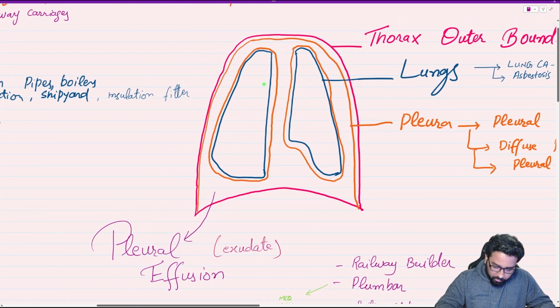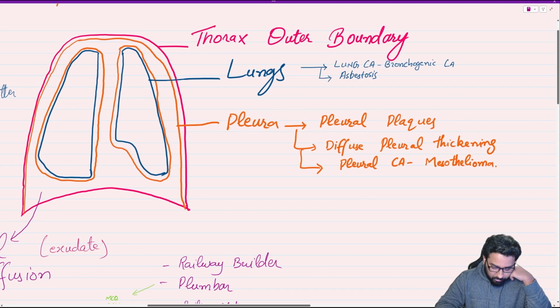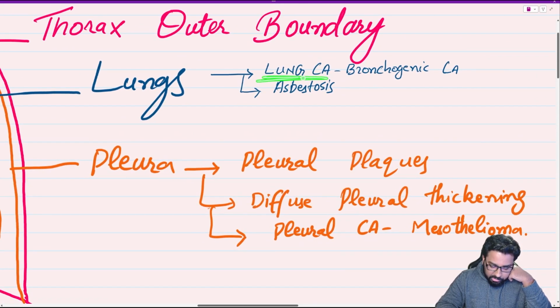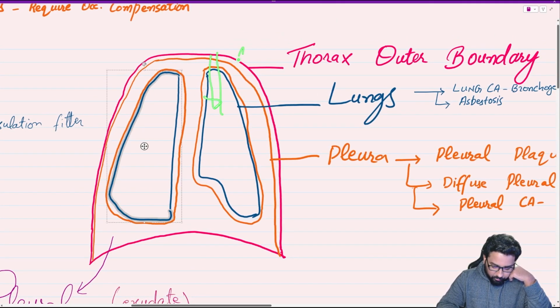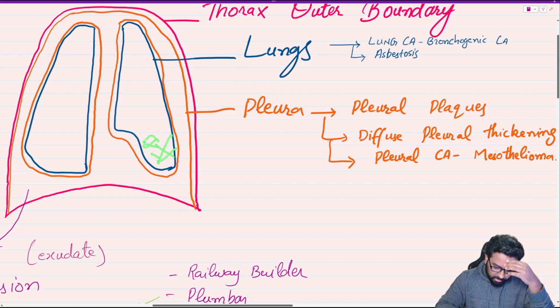So this is the crude diagram: lungs, chest cavity, parietal pleura, visceral pleura, and pleural space. So we will see how asbestos will affect each one of these. So let's talk about lungs. Asbestos can cause lung carcinoma, especially bronchogenic carcinoma. So it will mostly settle in the upper area where the bronchopulmonary structures are. It can cause asbestosis, which is mainly the lower part of the lung will be fibrosed.